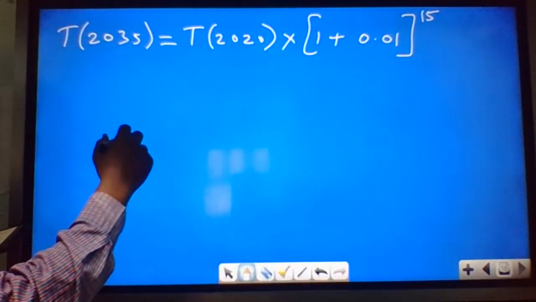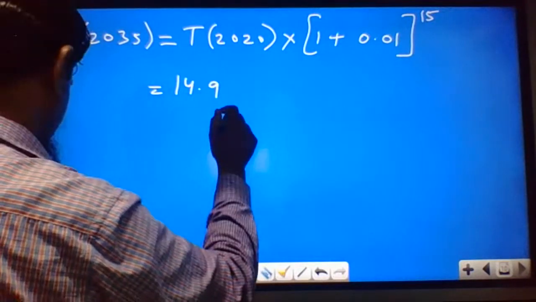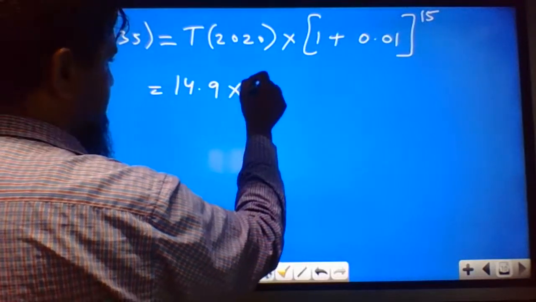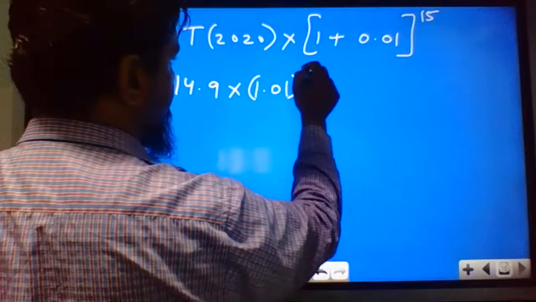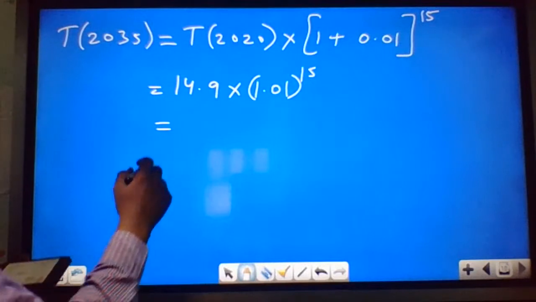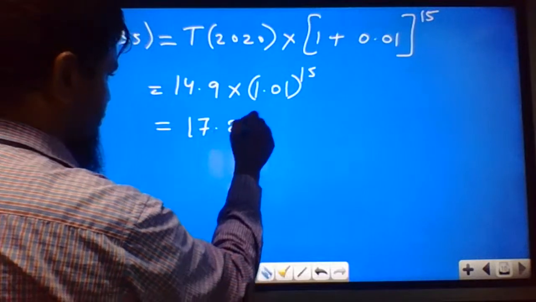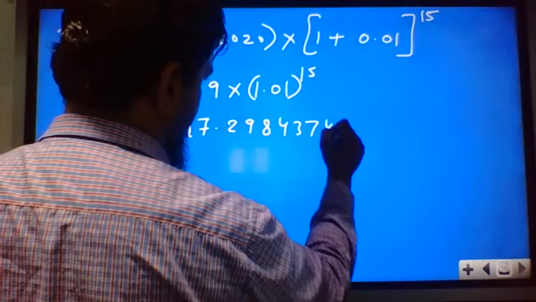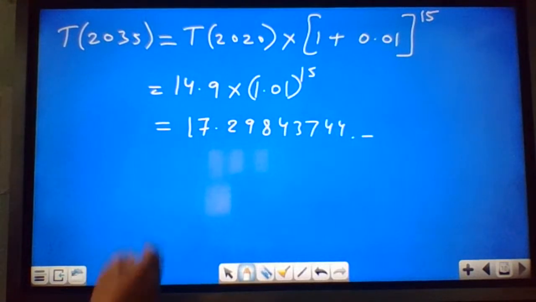Then substitute. The temperature given in 2020 is 14.9 into 1.01 into whole power 15. You will have that digital calculator while solving; from there also you can solve. After solving this, you will get 17.298 43744, like this you are getting. So if you have that digital calculator available, you will get this answer.